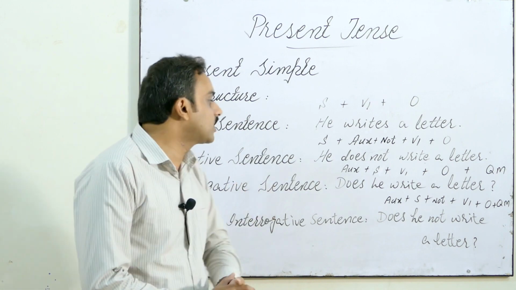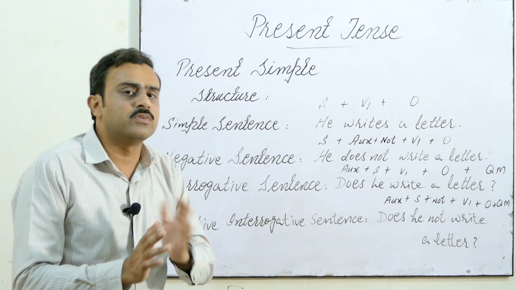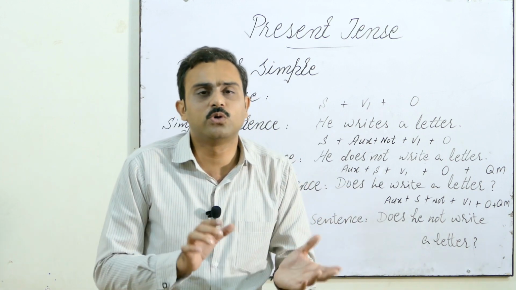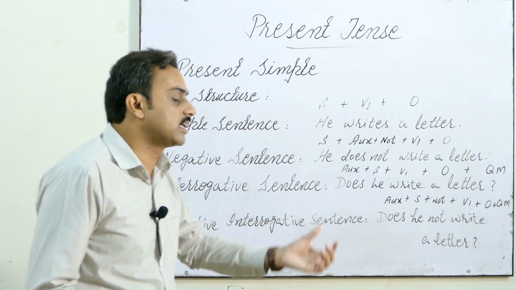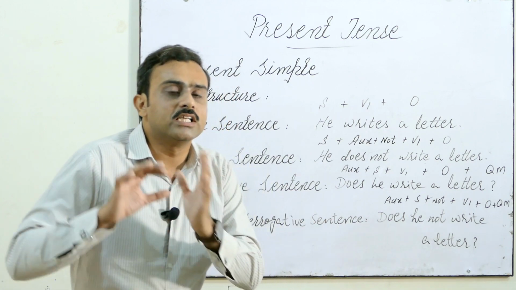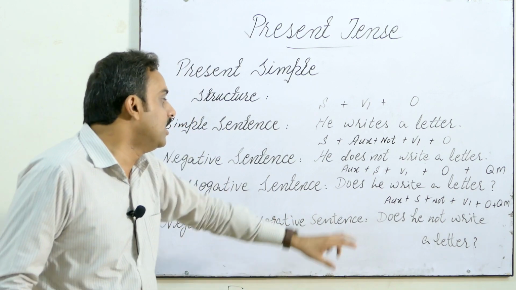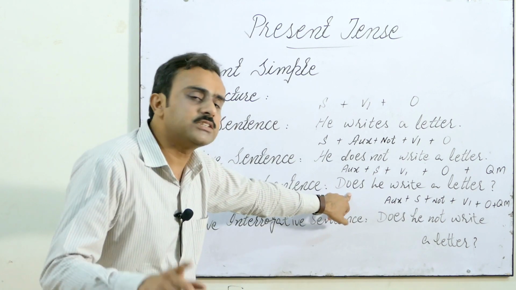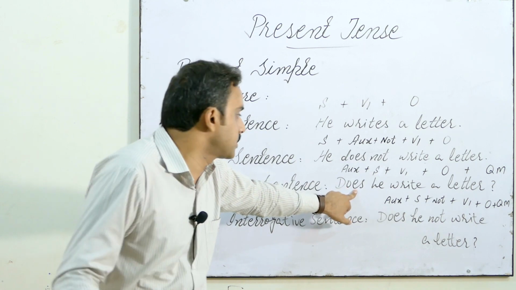Then we have interrogative sentences. Interrogative sentences are just like negative. We use the same auxiliary do or does, but we don't use not in interrogative sentences, and we use the auxiliary before the subject. At initial level we use the auxiliary does with singular nouns and pronouns and do with plural nouns and pronouns.